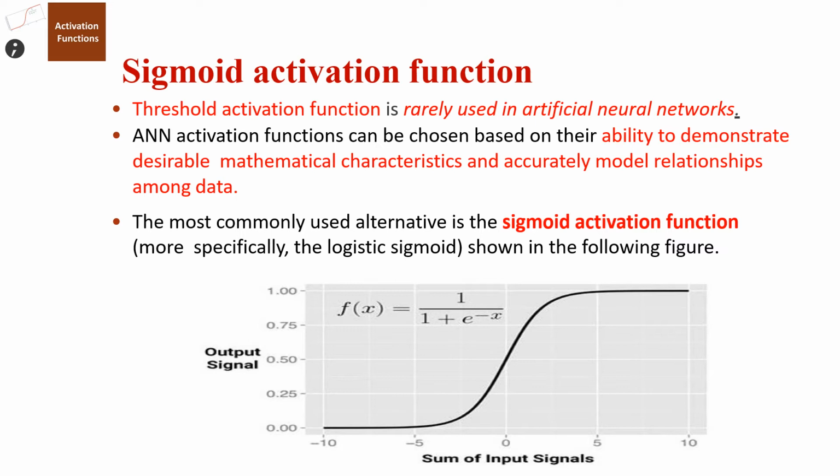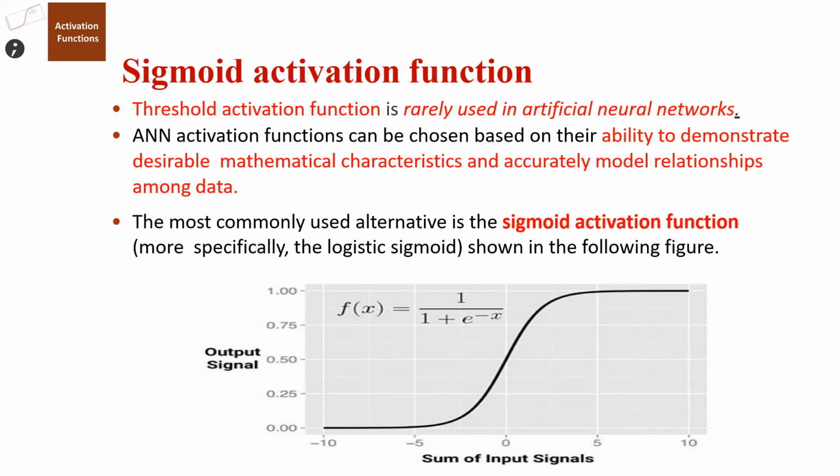There are different types of activation functions. Let us see the sigmoid activation function. The threshold activation function is rarely used in artificial neural networks. Activation functions can be chosen based on their ability to demonstrate desirable mathematical characteristics and accurately model relationships among data.